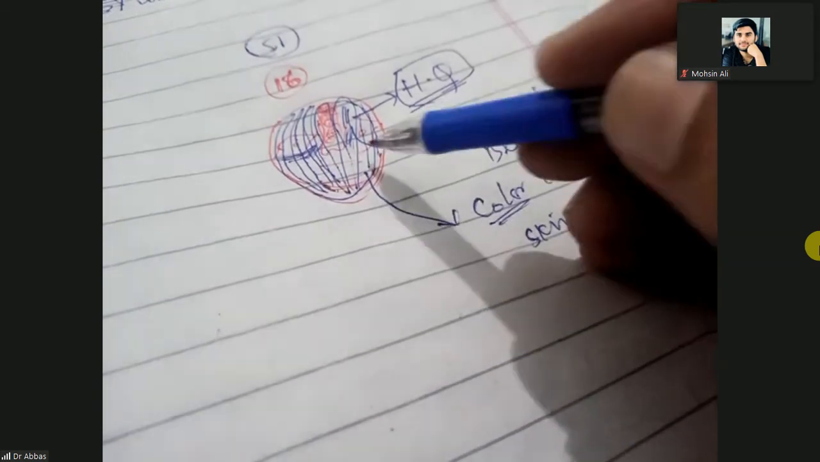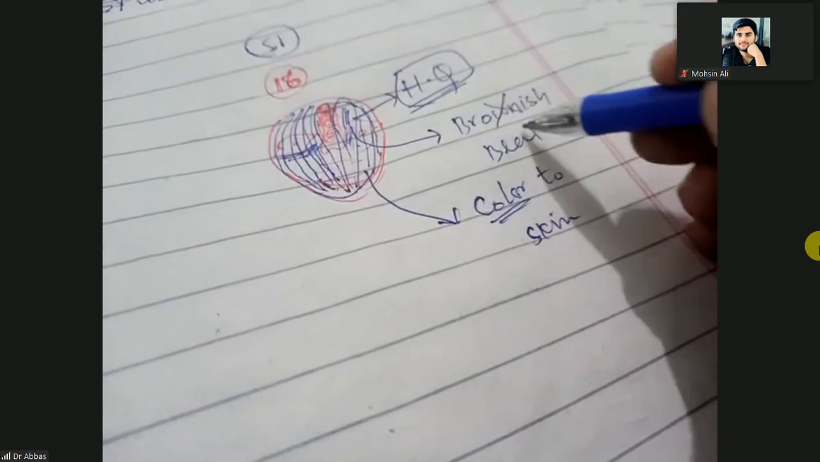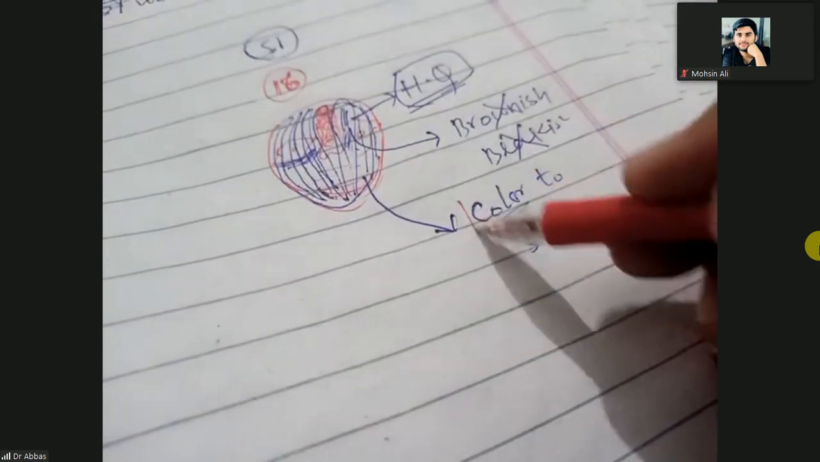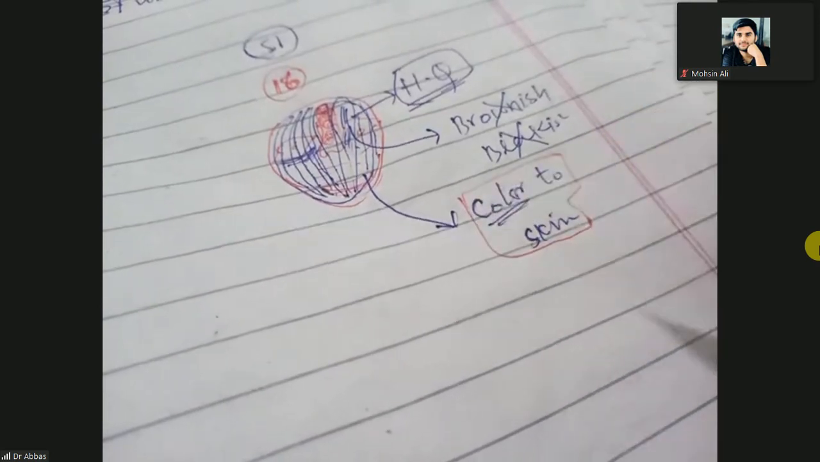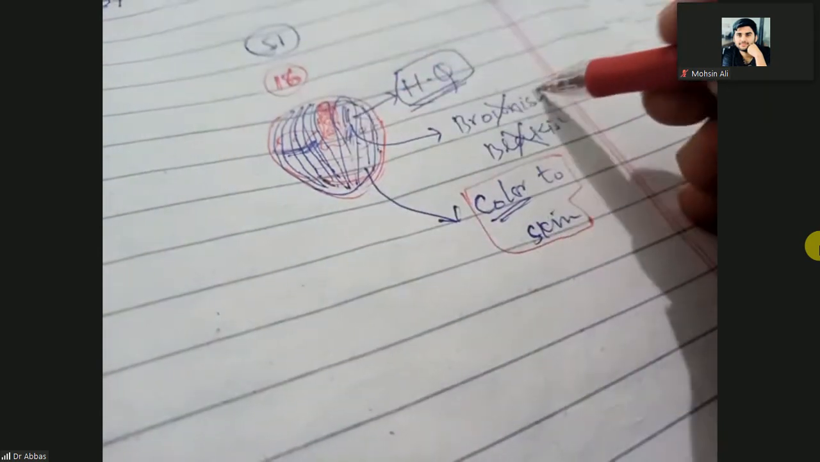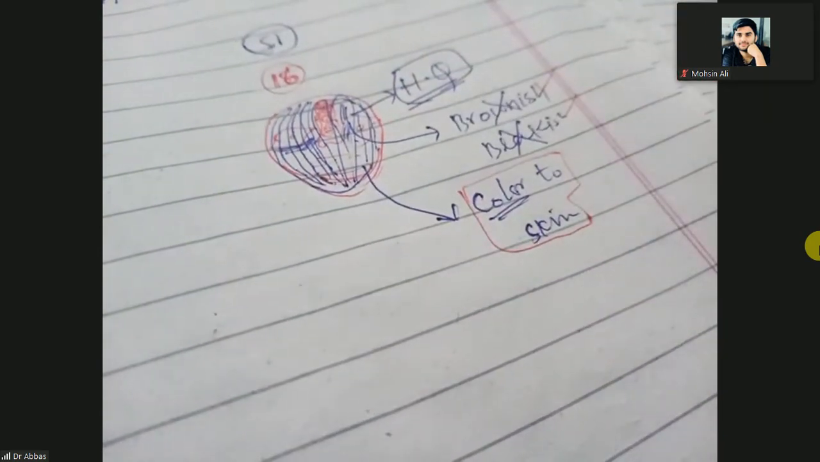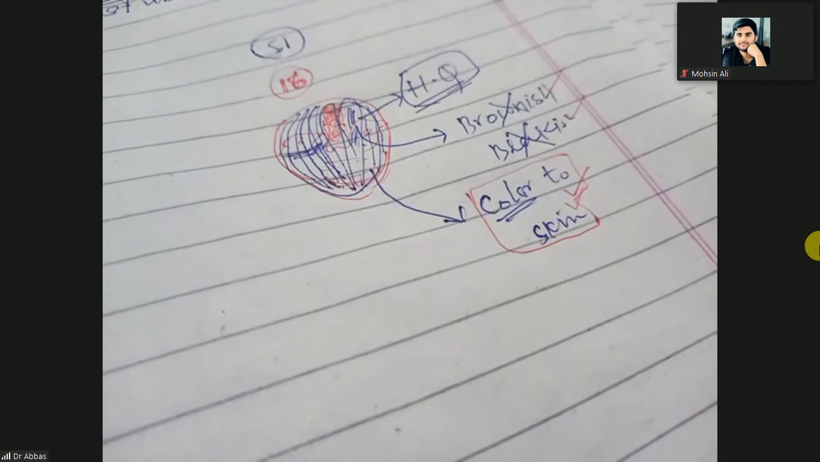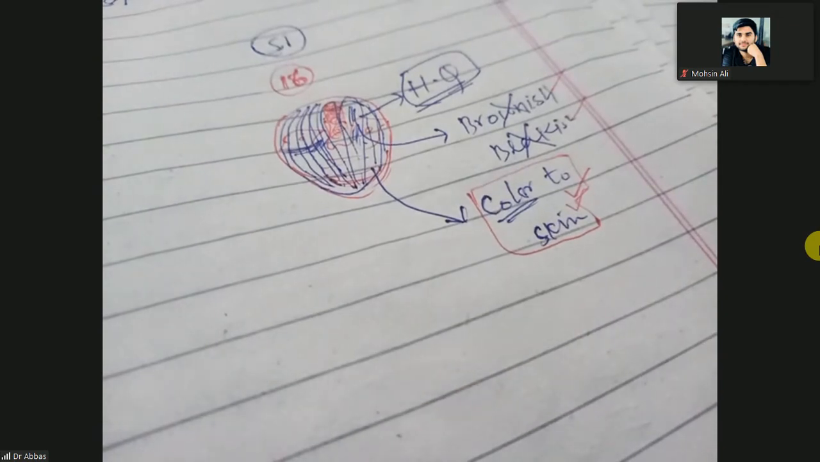On the affected area, it will remove brownish and blackish spots. But on the normal skin, it will give the color to the skin. Hydroquinone is a bleaching agent. On the affected area, it will remove brownish, blackish melasma spots, but on the normal part of the skin, it will give the color to the skin. That is the adverse effect of the hydroquinone.